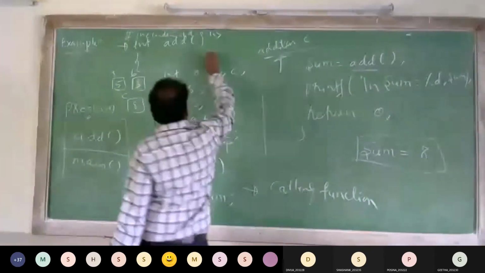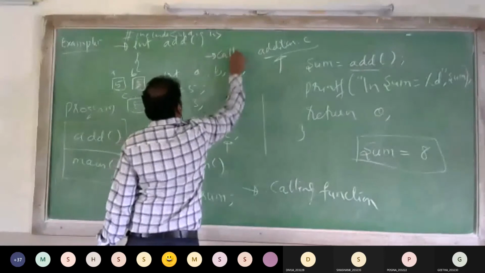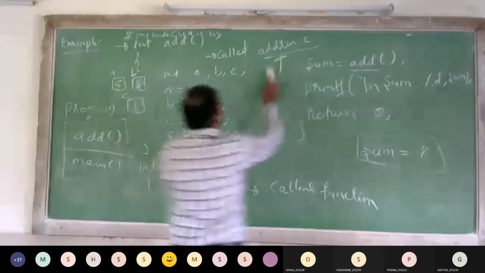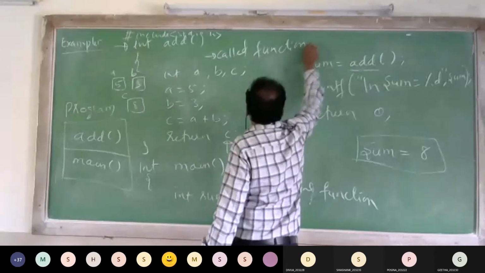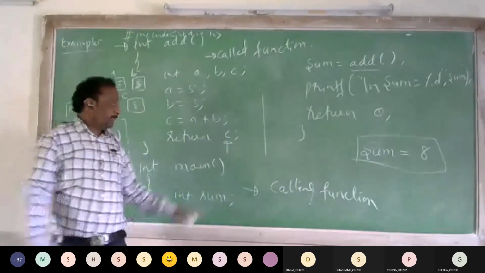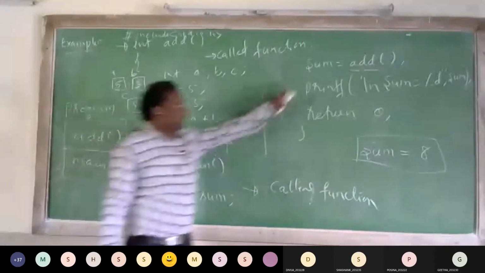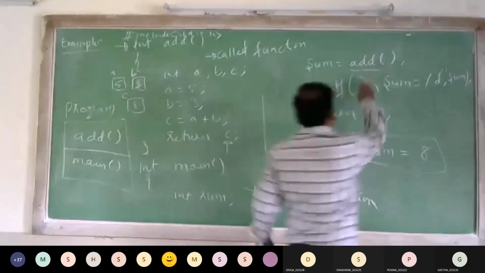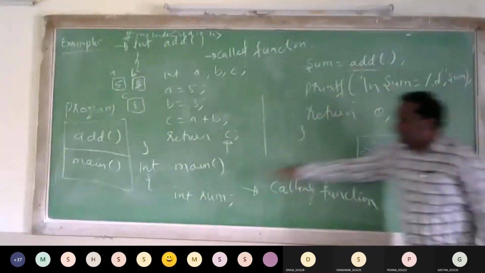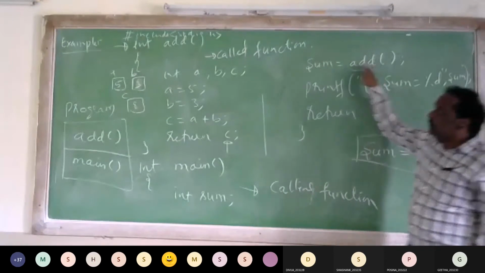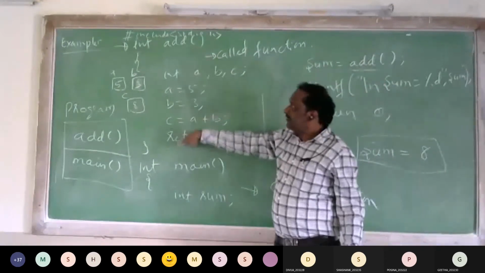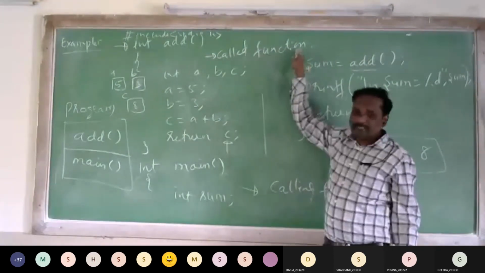So this add function is called the called function.